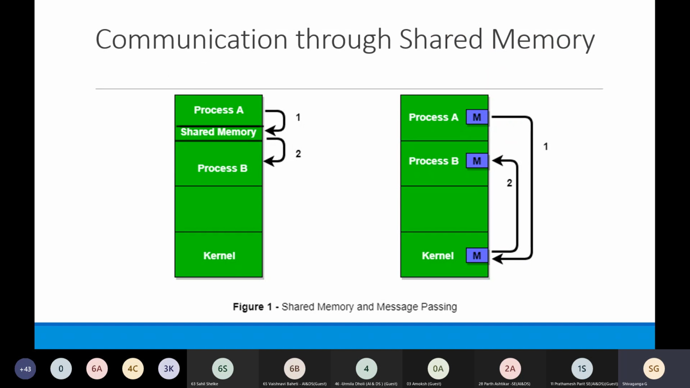And how will the communication happen through shared memory? That is one way. Here you can observe there are different processes, process A, process B, and the operating system may also take part in that communication. So this is a shared memory.